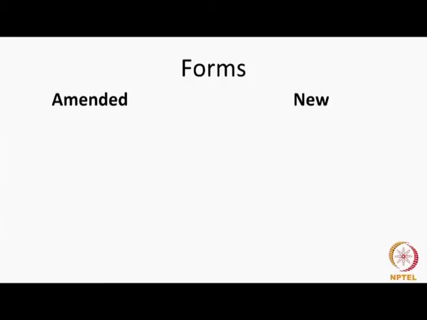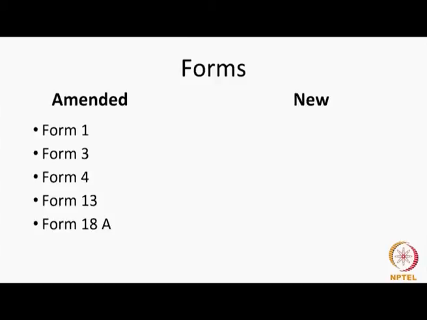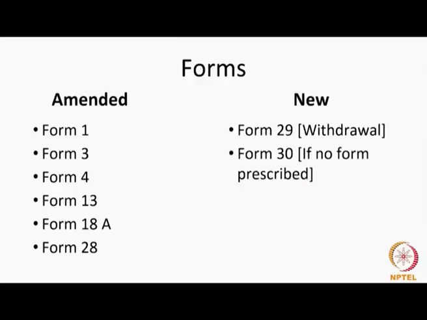There are a couple of forms. Form 1 has been amended, Form 3 has been amended by the 2016 amendment rules, Form 4 has seen some amendment, 13 has also seen some amendment, 18A has seen some amendment, 28 has seen some amendment. Form 29 is a new form which is for withdrawal of an application, and there is a connected refund if a person is eligible for it. And Form 30 has also been introduced. Form 30 is a generic form which can be used wherever no form is prescribed.